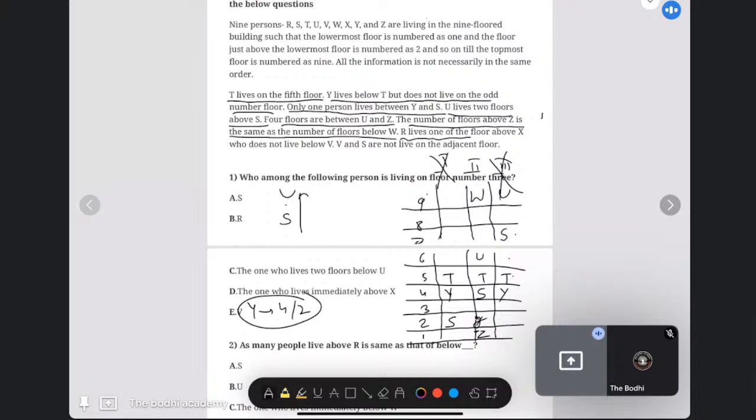Now R lives one floor above X. X does not live below B. That means X is not living below B, so X is living somewhere above B. So the arrangement will be like this: R, X, and B. Then next, V and S are not on adjacent floors.